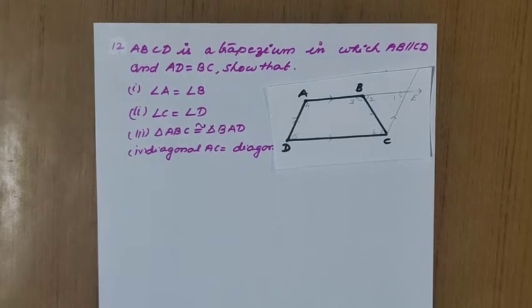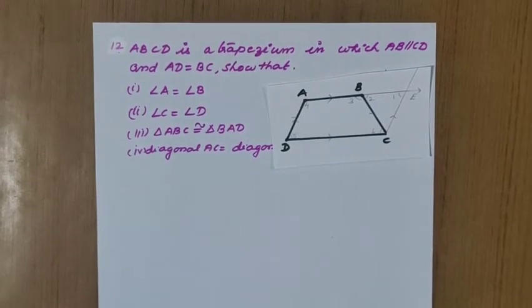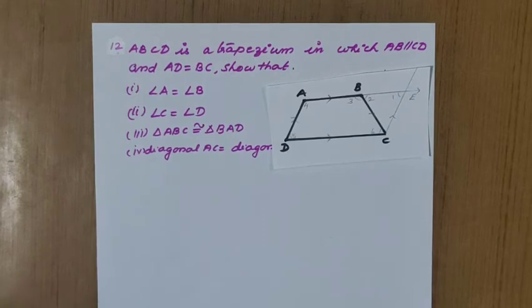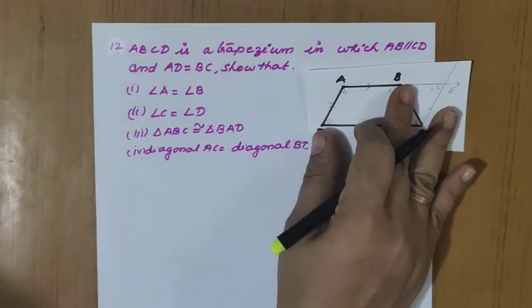Good morning, children. Today also we are continuing exercise 8.1 of chapter 8, quadrilaterals. The last question from that exercise, question number 12. ABCD is a trapezium in which AB is parallel to CD and AD equals BC. Show that angle A equals angle B and angle C equals angle D. Third, triangle ABC is congruent to triangle BAD, and the last one, diagonal AC equals diagonal BD.